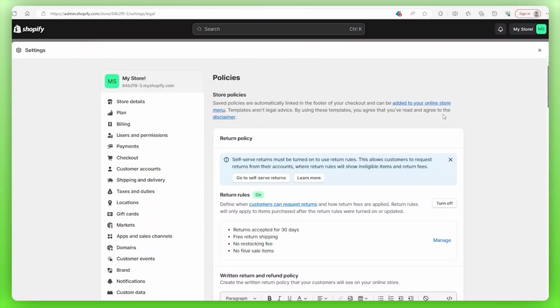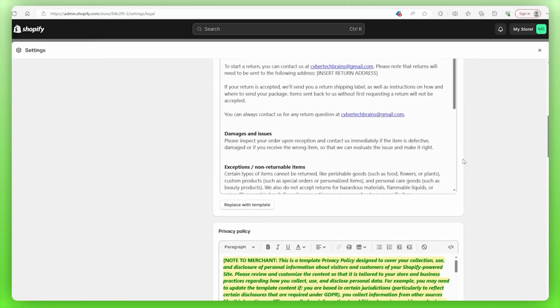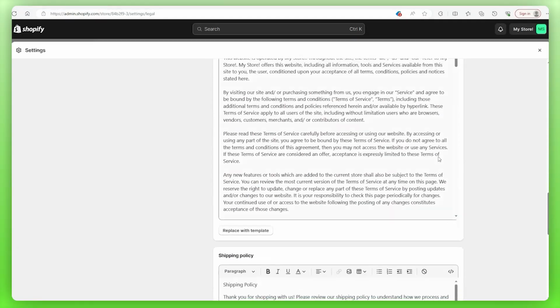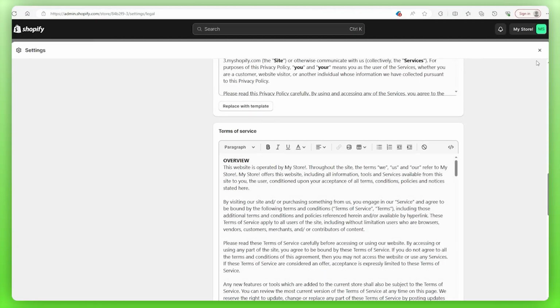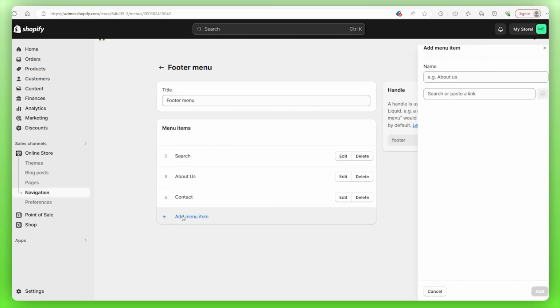What makes this process really convenient is that beyond just not having to make the policies yourself, it also saves time on creating the pages for them as well. And let me show you what I mean. So when we go back to our navigation tab, head to our footer, we can just find those policies and the terms of service set up on our sidebar. And at that point, we just give it a name and add it to our footer. Granted, you do need to do that for each individual one, but it beats the regular process.